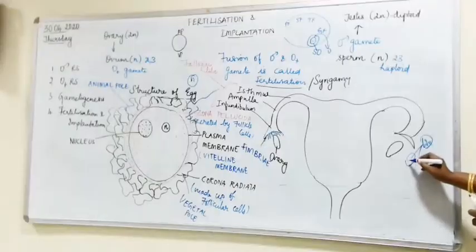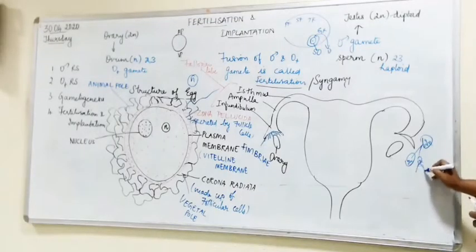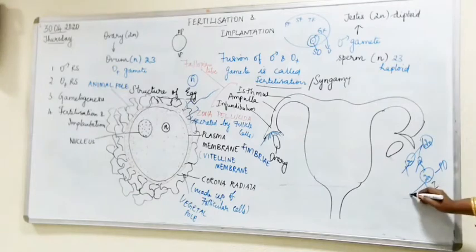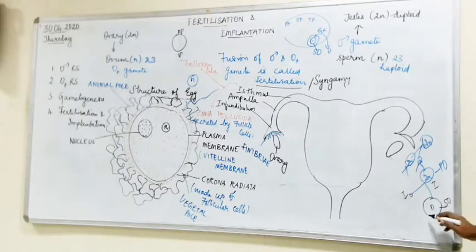So the division: mitotic division, and finally the primary oocyte will be formed. Then this undergoes first meiotic division to form the first polar body and the secondary oocyte. I hope you remember. Then this secondary oocyte undergoes division, and a large structure, the ovum, is formed, and here the second polar body.